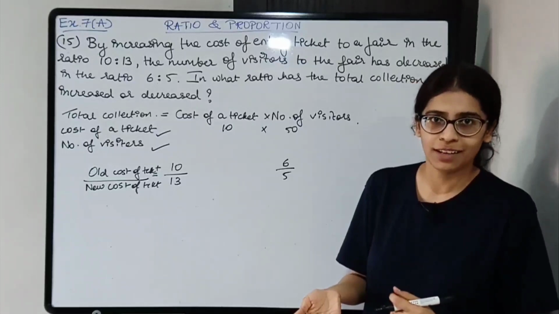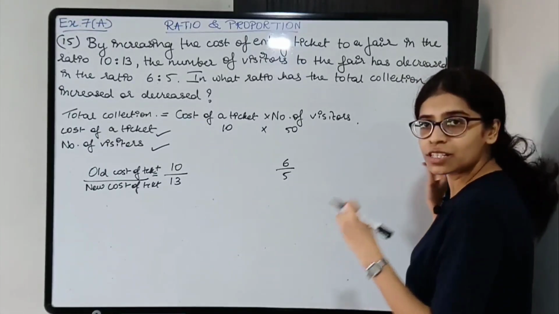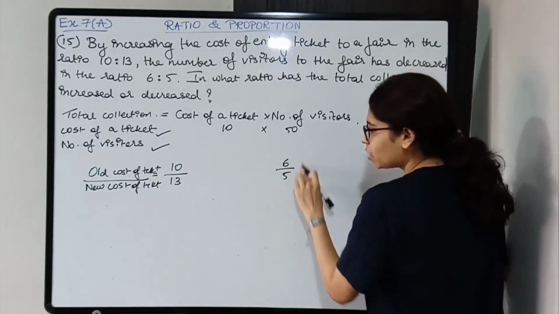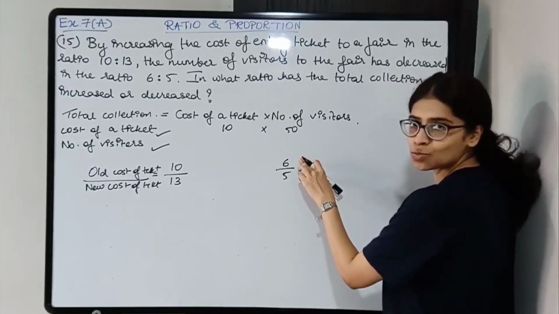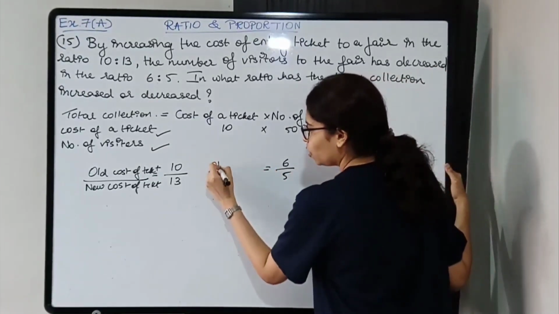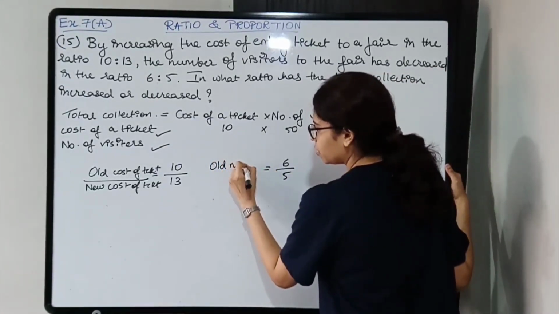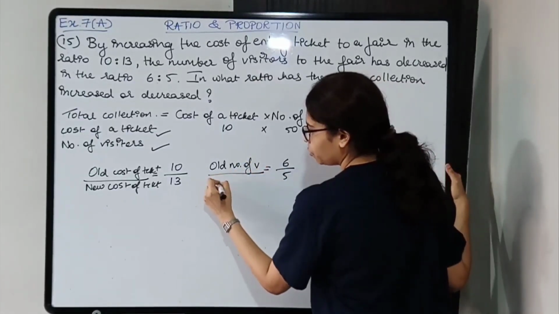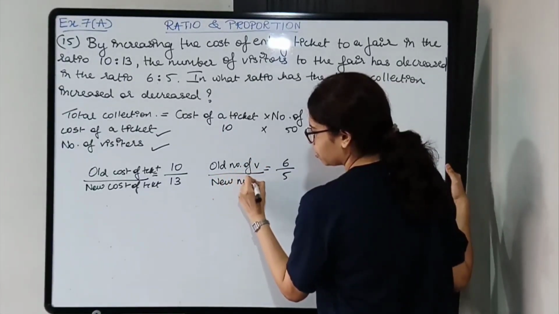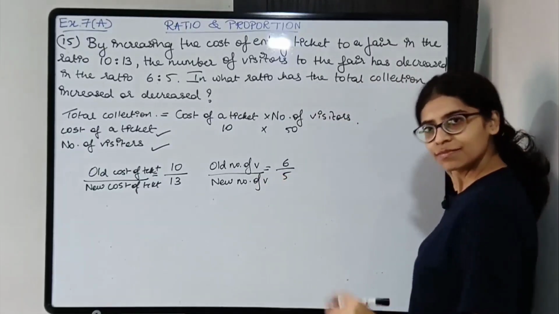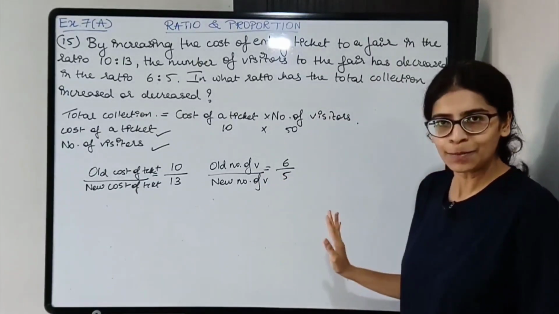Visitors have decreased. Okay, so old visitors are more. So check which one is more. 6 is more. So old number of visitors and new number of visitors. Okay, I hope this part is clear.